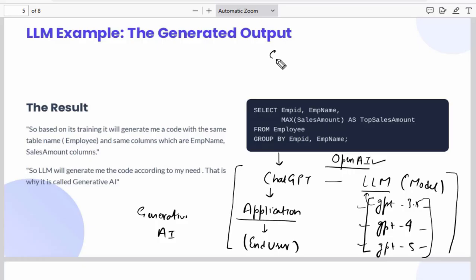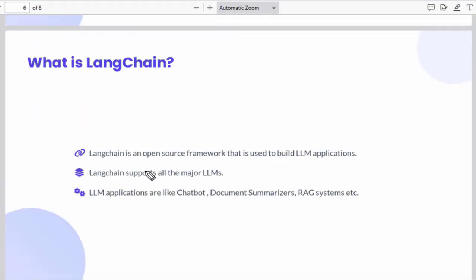Similarly, we have Google Gemini, which is the competitor to ChatGPT, and they use a different set of models. Then we have Claude, which is developed by Anthropic, and they also use different models. So they are competitors to each other. I hope you now understand what an LLM is. Now I will explain what LangChain is.